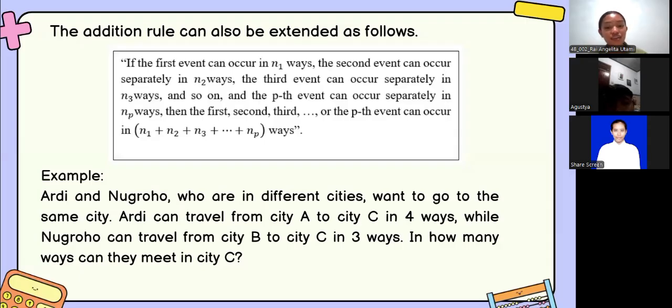Exactly. To make it clearer, let's look at the example on the screen. RD and Nugroho want to meet in city C from different starting points. RD can travel from city A in 4 ways, while Nugroho can travel from city B in 3 ways. To find out how many ways they can meet in city C, we use the addition rule.